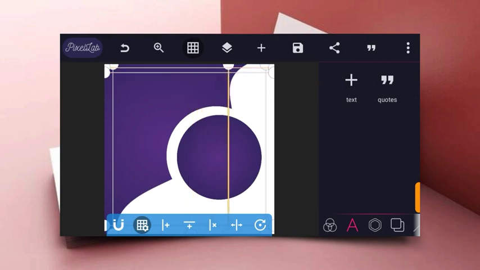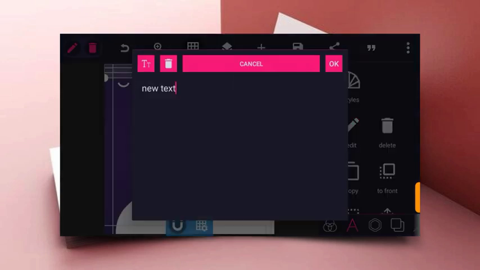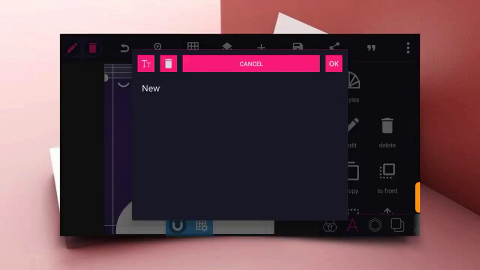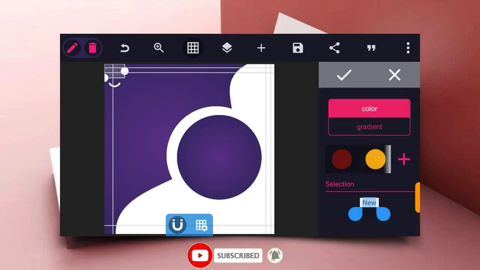So guys, after ruling your margin, the next thing to do now is to write in your text. So click on the text icon and type in your text, and click on the color to change the color.